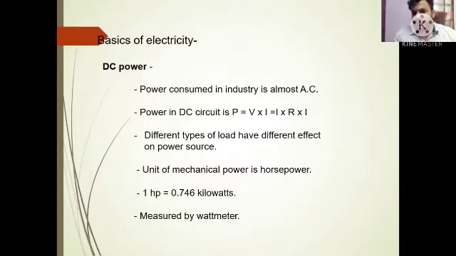The power equation of DC power is I into R into I, that you need to know. I squared R is the power. The power equation is I squared R. Then we know the unit of power is horsepower, and 1 horsepower is 0.746 kilowatt. And how to measure this power? Power can be measured by a wattmeter. That you need to remember.